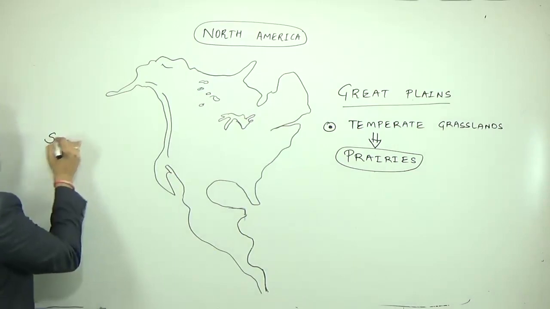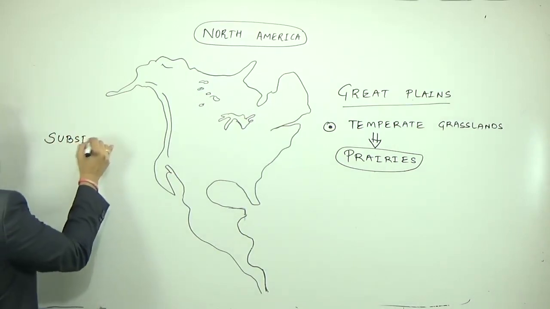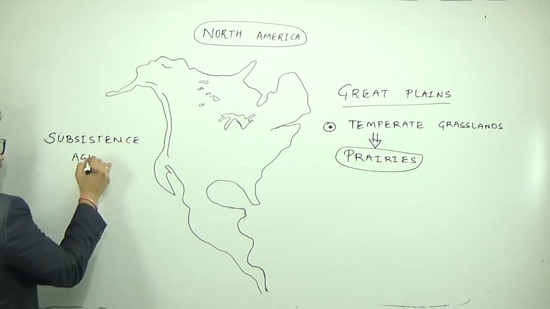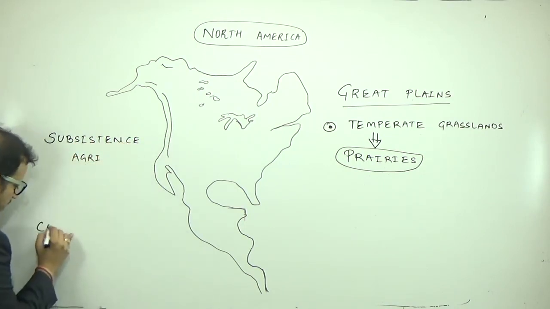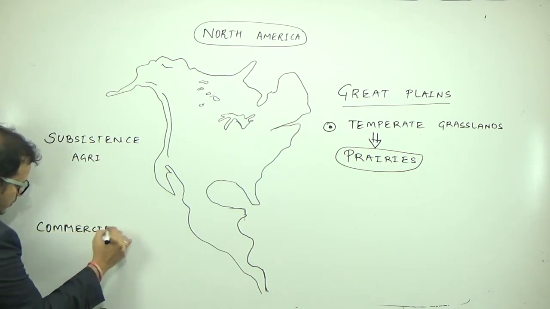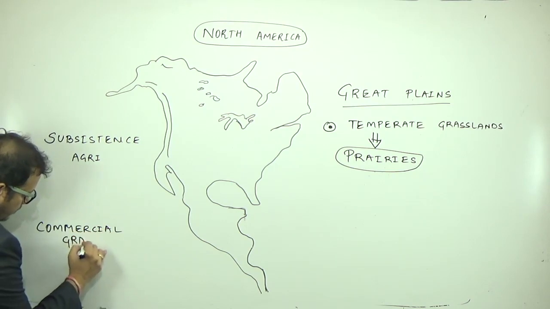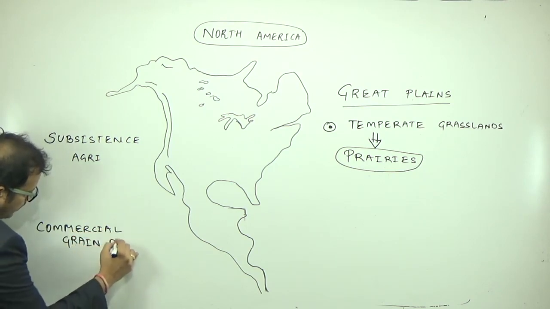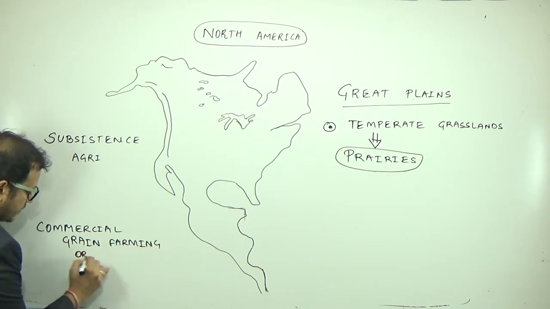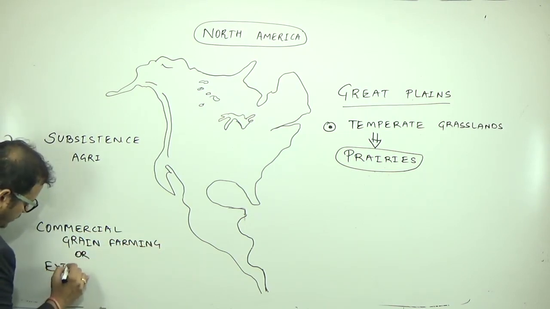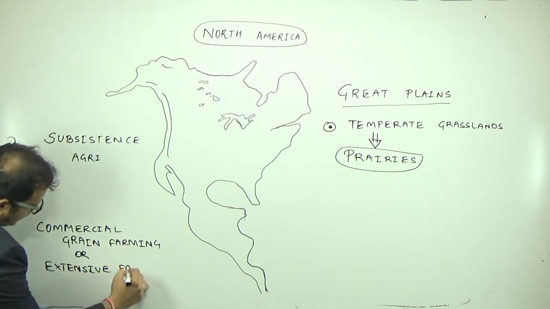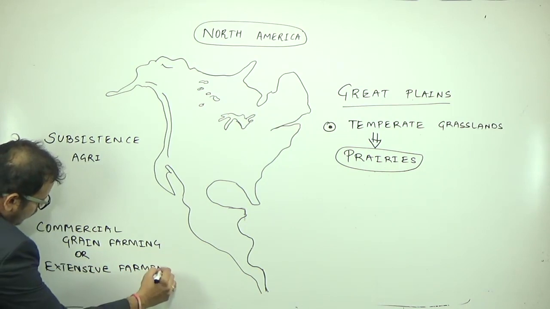One is subsistence agriculture, and the other is commercial agriculture, which is also known as extensive agriculture or extensive farming.